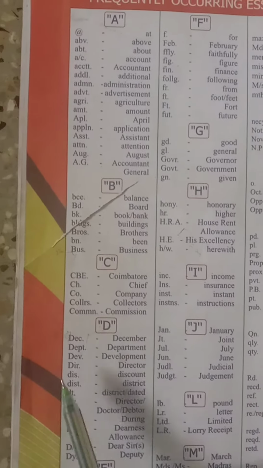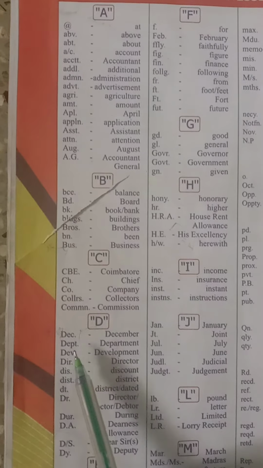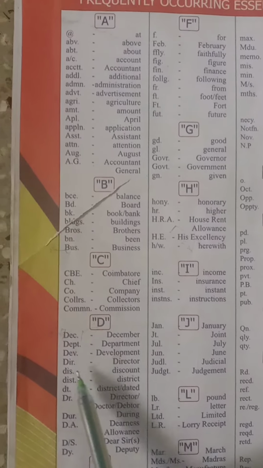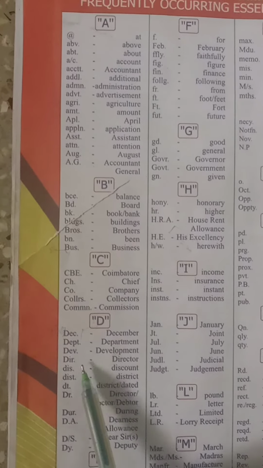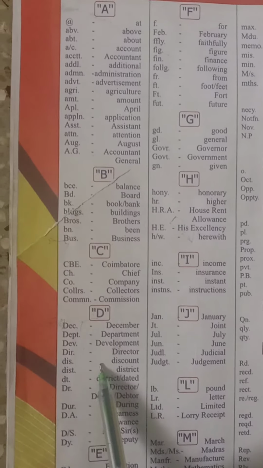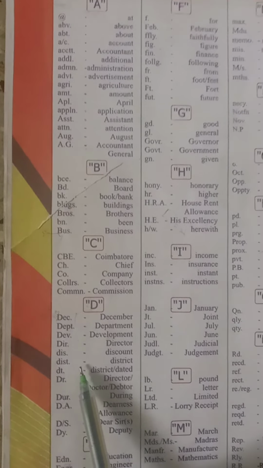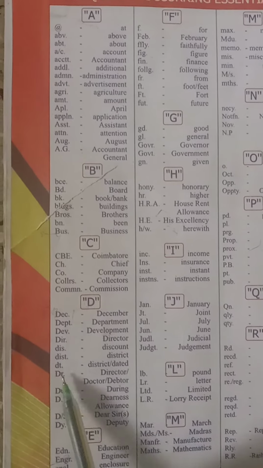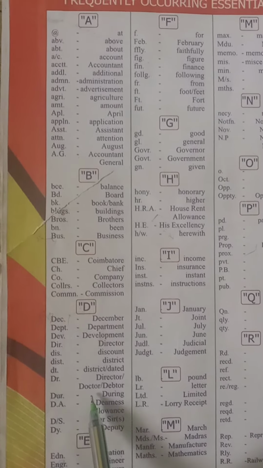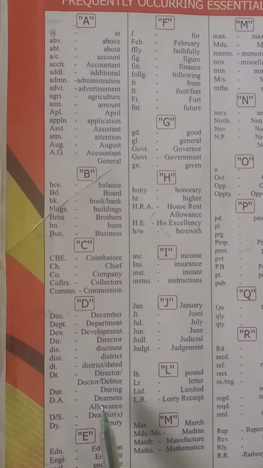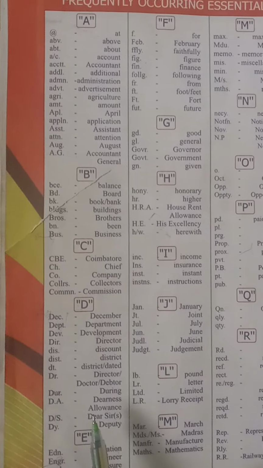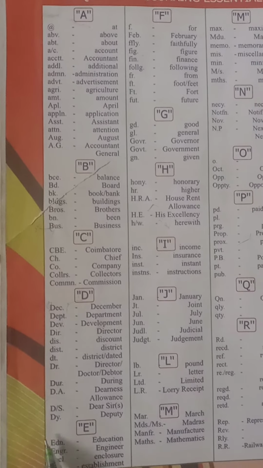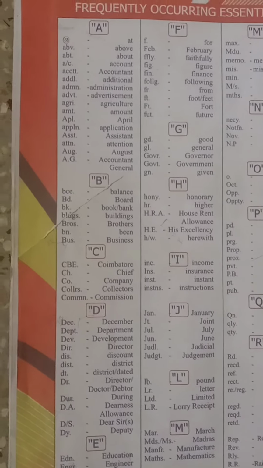And DEC is December. DEPT is department. DEV dot is development. DIR dot is director. DIS is discount. DIST is district. DT is district or dater. DR is director, doctor or debtor. DUR is during. D dot A is dearness allowance. D bar S is dear sir. DY is deputy. So thank you.